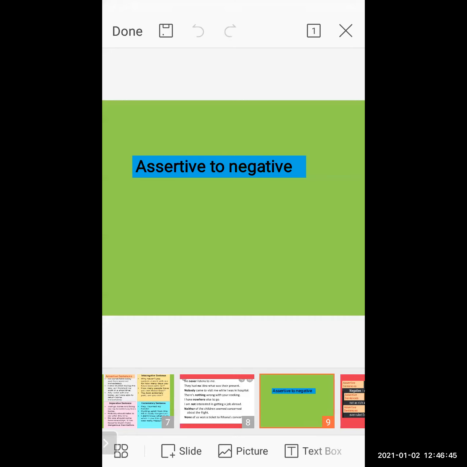So when you do the sentence transformation, whether assertive to imperative, assertive to interrogative, or assertive to negative, the first thing you have to keep in your mind, students, is that you have to change the sentence without changing its basic meaning. And you should know what is the meaning of interrogative, what is the meaning of negative, what is the meaning of imperative, what is the meaning of exclamatory.